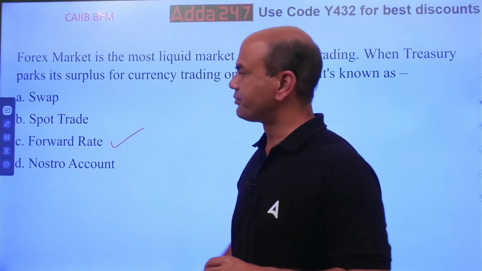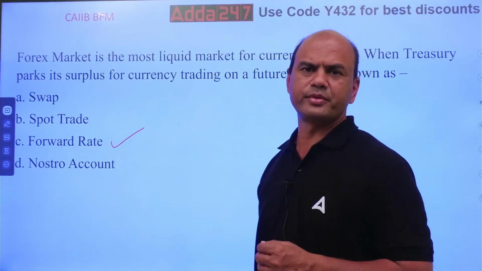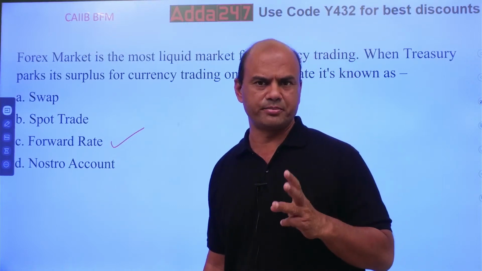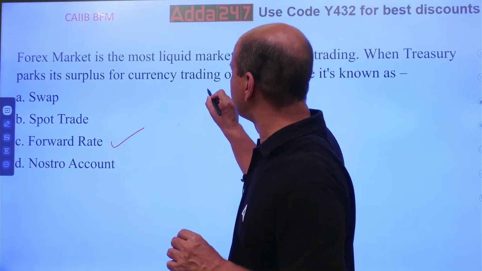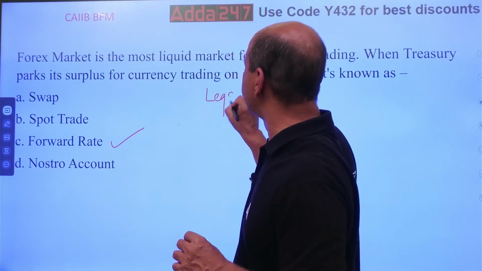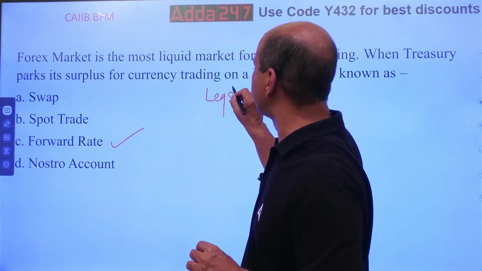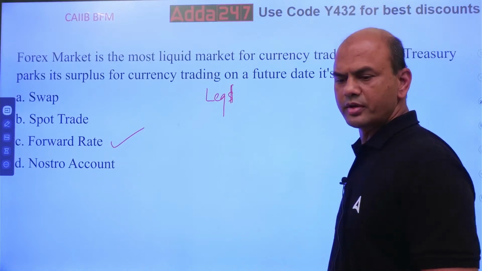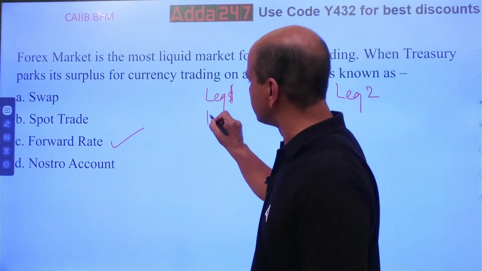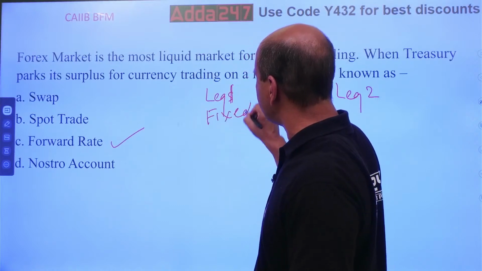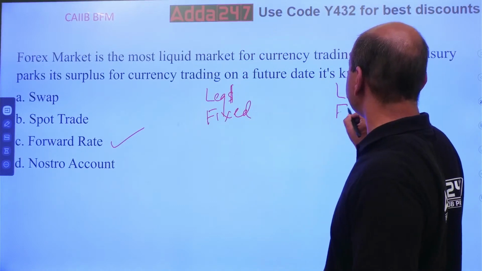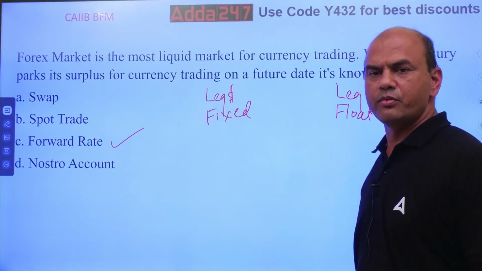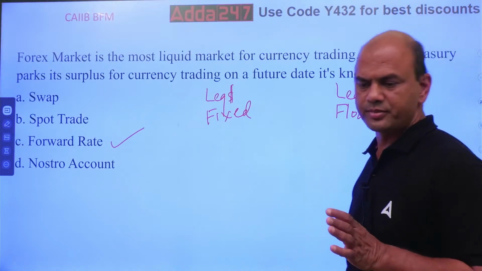Swap means basically, many of you are confused over swap. So one thing you remember: there are three main principles about swap. There are two legs in swaps, leg one and leg two. One leg is fixed, always fixed, and the other leg is floating. So this is known as a swap. One leg is fixed, the other leg is floating.